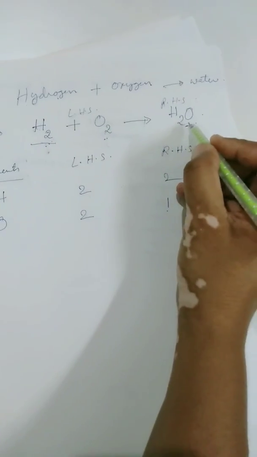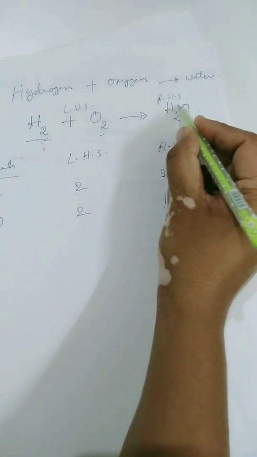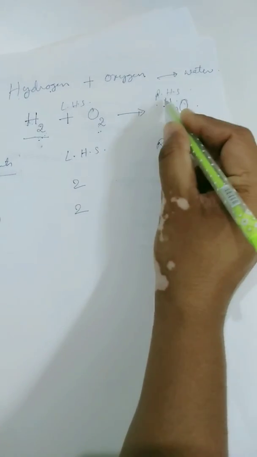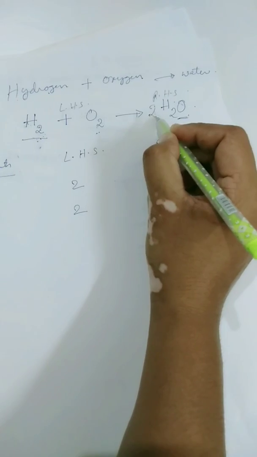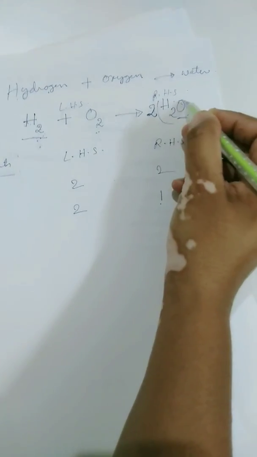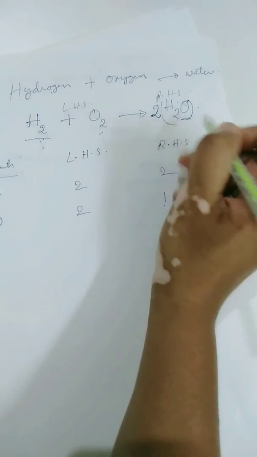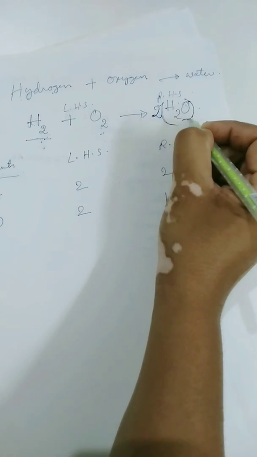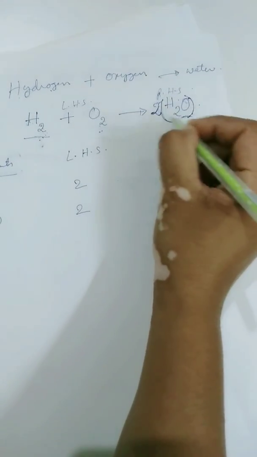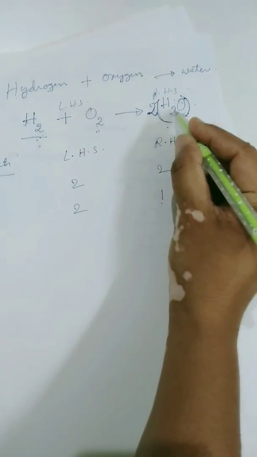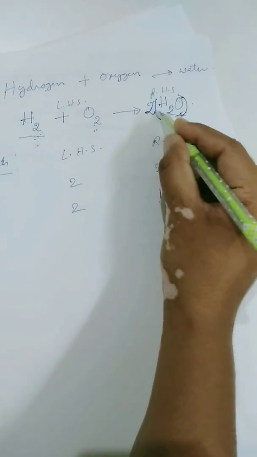Now what can I do here? Can I write a 2 over here? No, that's wrong. Because it's one complete molecule, we need to write the coefficient before the formula, that is 2. Now it applies to the complete molecule. You need to multiply 2 with the whole formula. Now you see what changes. Hydrogen, 2 into 2.